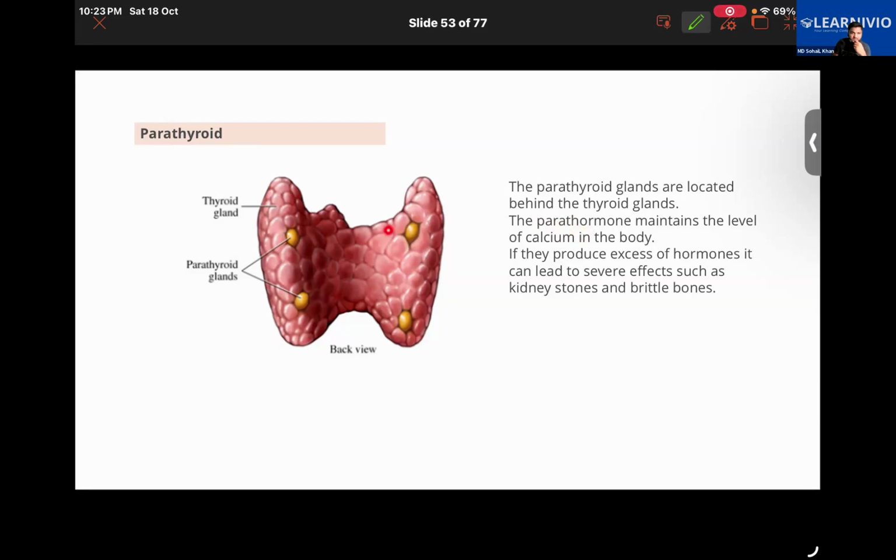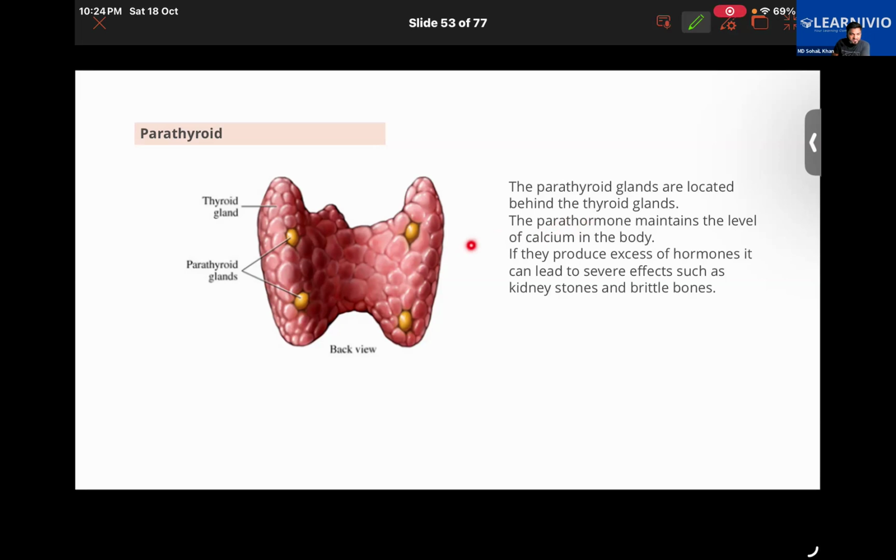All right. Also, you can look at their positions. Right here is the thyroid gland, and you can look at the positions of the parathyroid glands, like this one, this one, this one, and this one here, right? But that is the back view of it. The front view hasn't been shown here. This secretes the hormone parathormone, which maintains the level of calcium in our body.